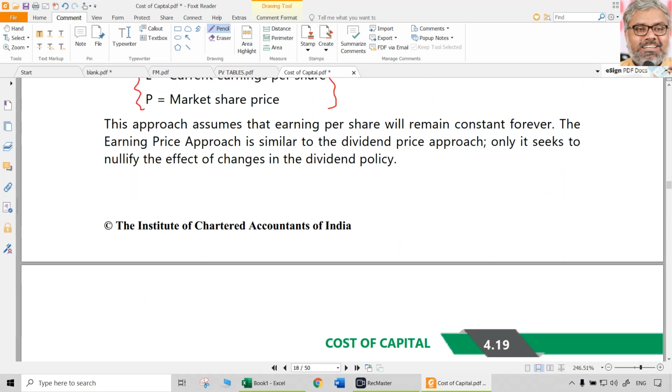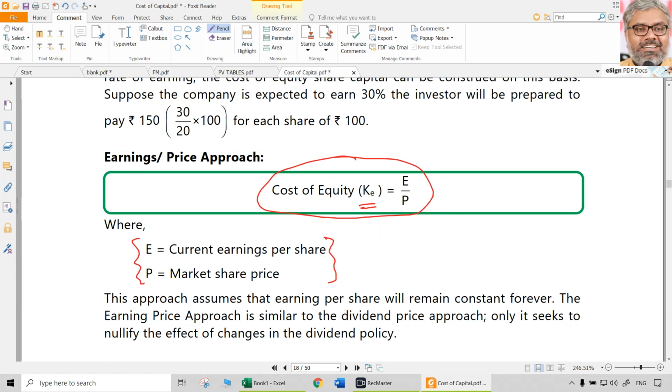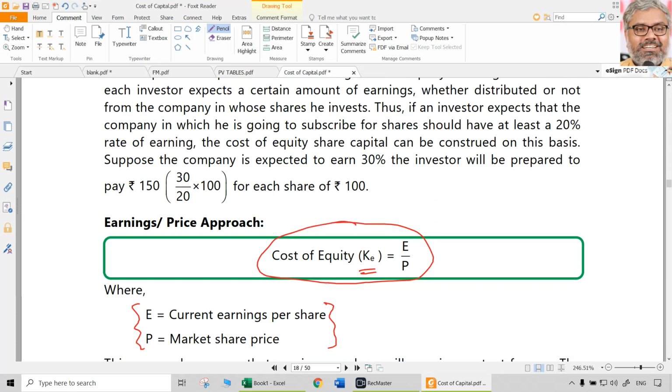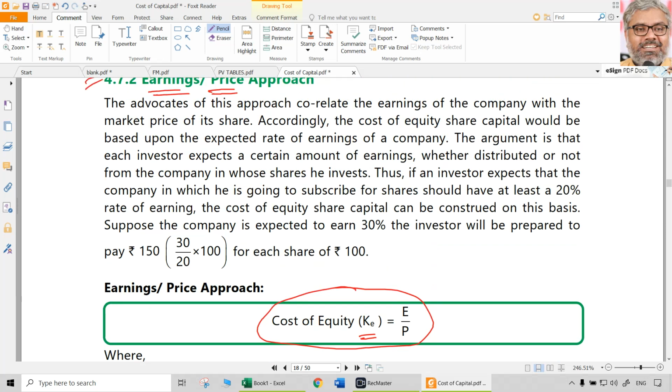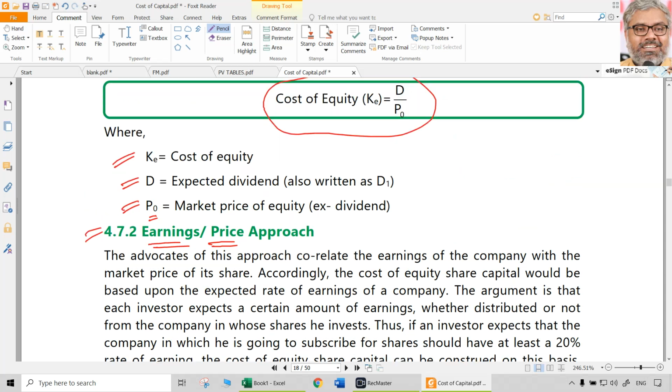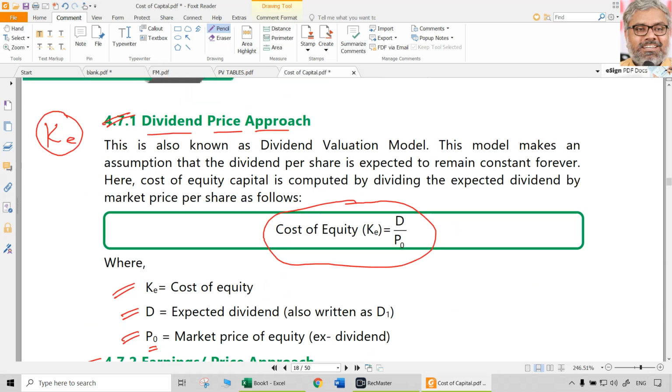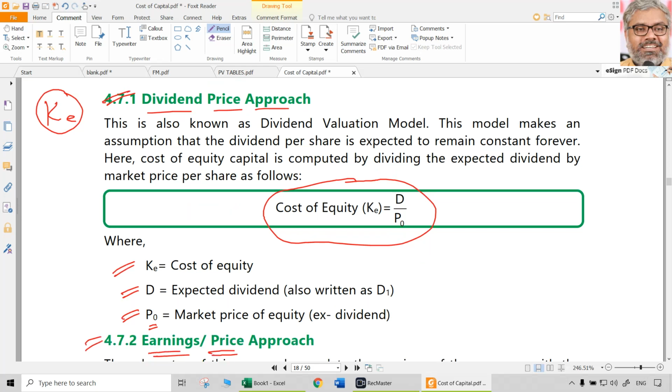It is very similar to the dividend yield approach, the dividend price approach. But the earnings price approach is better because in the case of the dividend price approach, the dividend policy of the company also will have an impact on the cost of equity. If the company declares more dividends, then it's a different story.